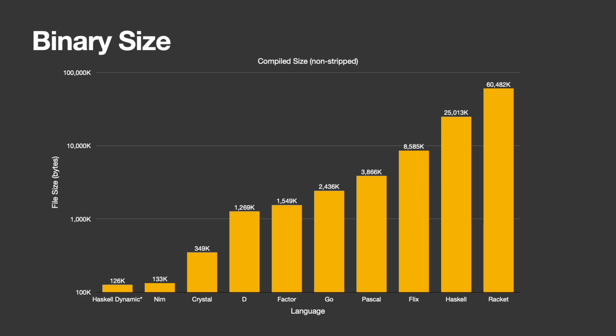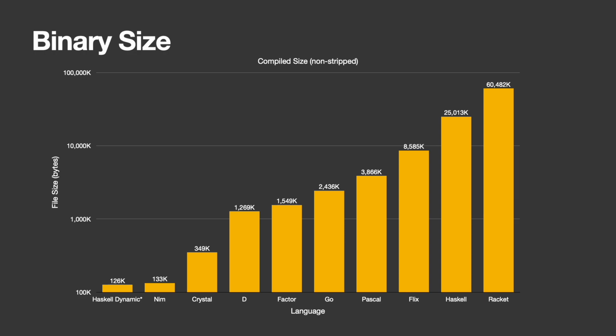Haskell's statically linked binary, however, is seriously huge at 25 megabytes. You can dynamically link it, as shown by the Haskell dynamic, but it gives you a 10 to 15% runtime performance cost. Both Crystal and D were compiled with LLVM, and I'd say that Crystal does put up a decent fight here. 350 kilobytes isn't too bad at all. I would say anything over a megabyte is very bloated.